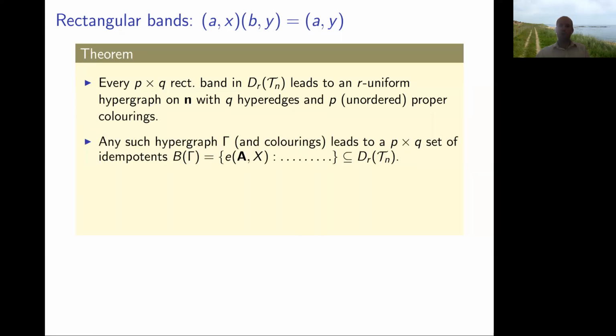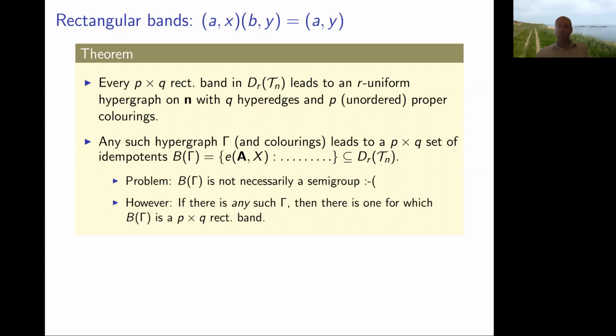Conversely, any hypergraph with these parameters gives us a bunch of idempotents, but the problem is that it's not necessarily a semigroup. So we've got some kind of combinatorial connection. The question is, do we sacrifice too much information with this? The nice thing though is that if there is any such hypergraph, you can always find maybe another one that gives rise to a rectangular band.